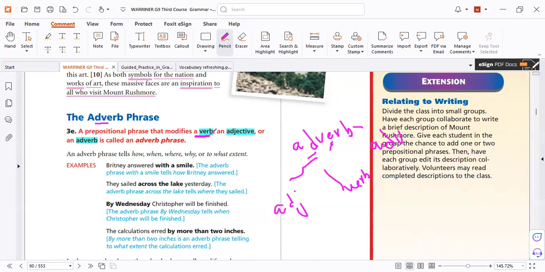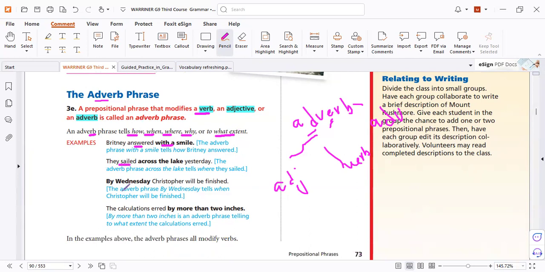Okay, so what about the test? We will test you for the meaning. What does this phrase modify? How did she answer? How did she answer? With a smile. So the adverb phrase, John, modifies how, when, where, why, to what extent. Because it's an adverb, and in English any adverb tells all of this. Again, how or where did they sail? Across the lake. The same meaning, so it comes after the verb.